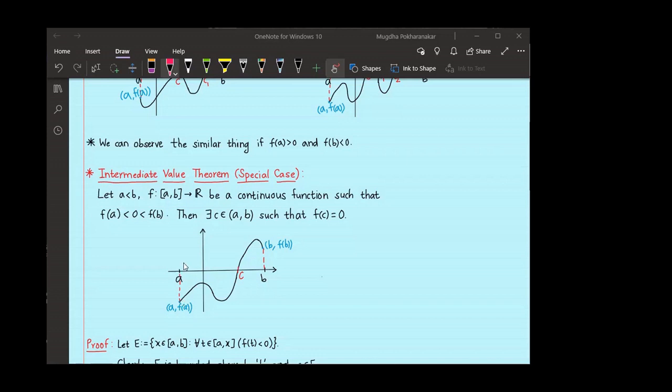You can observe that this intersection will be nothing but [a, a plus delta), because a plus delta cannot exceed b since f of b is positive. So if you observe a plus delta by 2, this element will also belong to E, right?